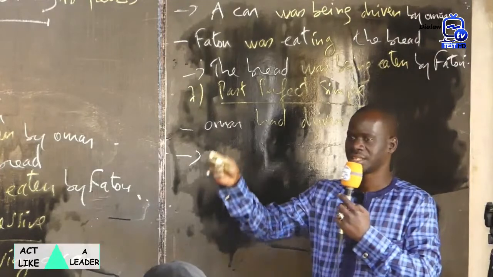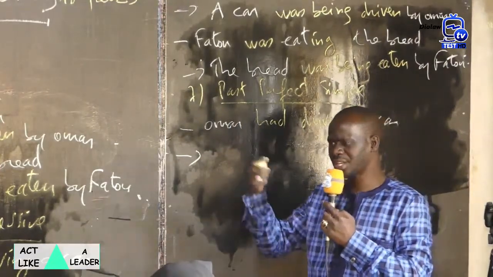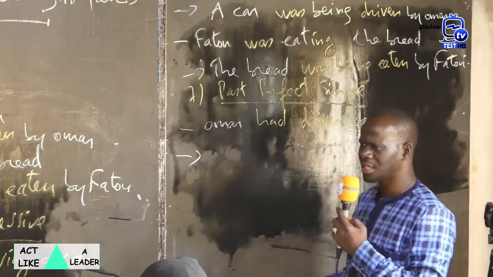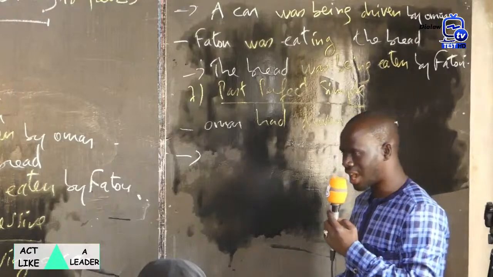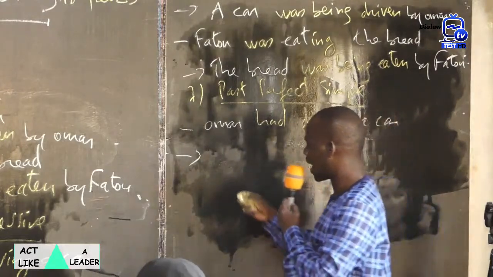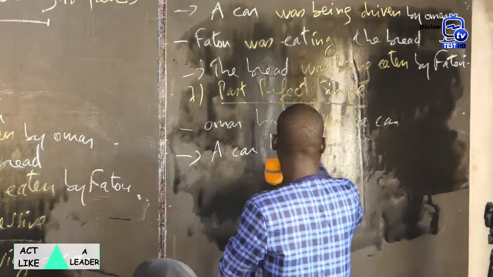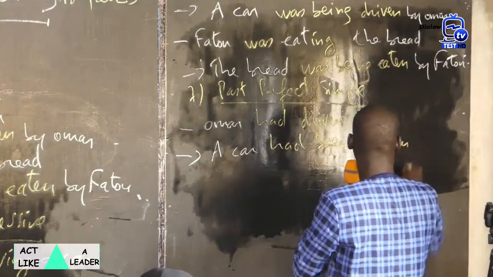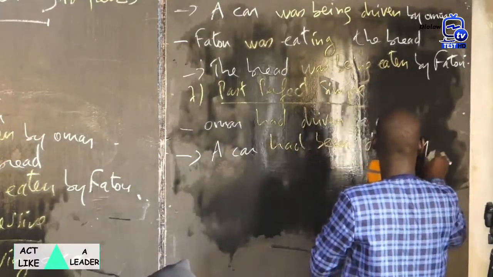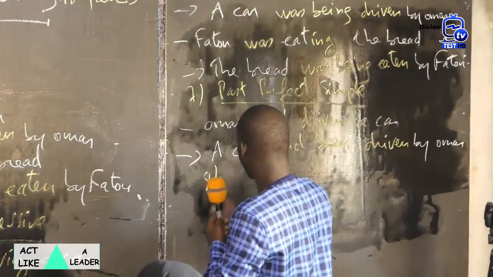Huh? Rahaya? A car, speak loudly. A car had been driven by Omar. Okay.